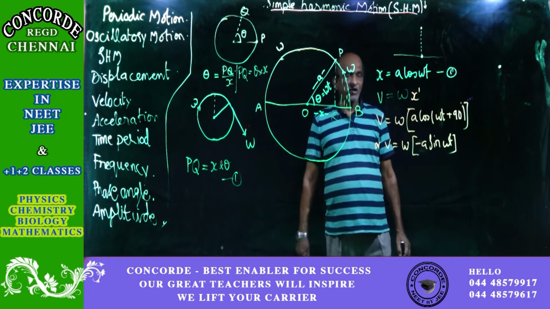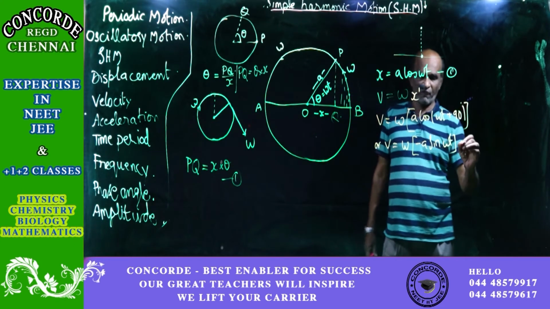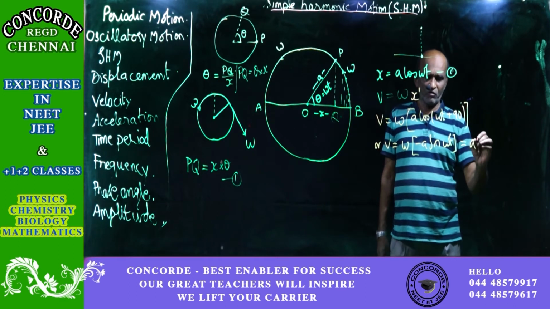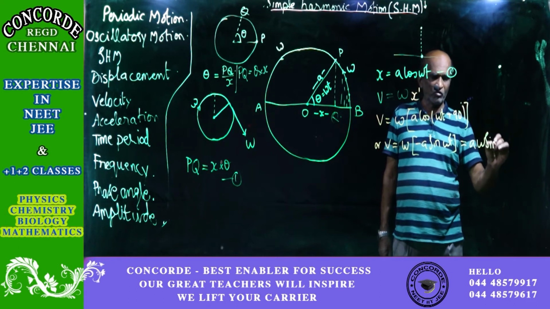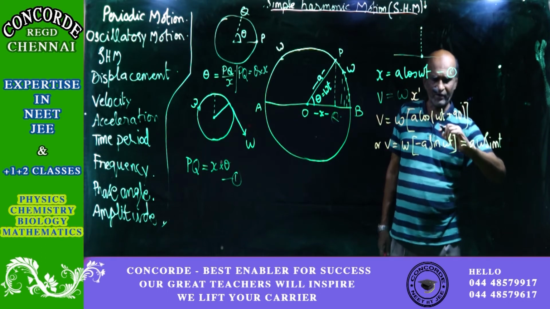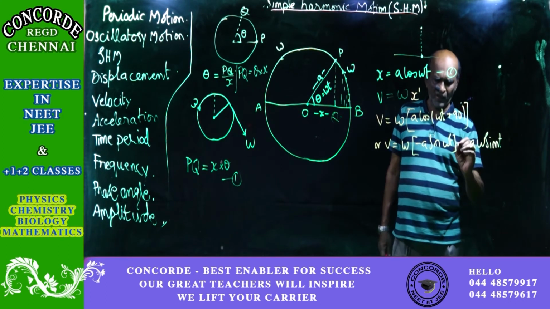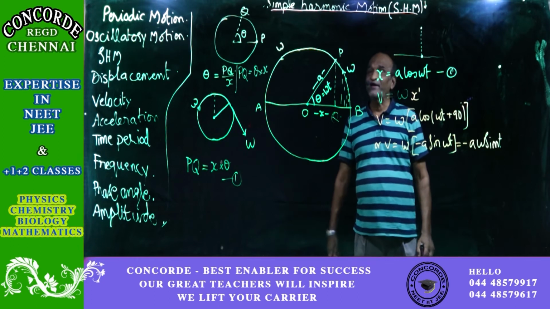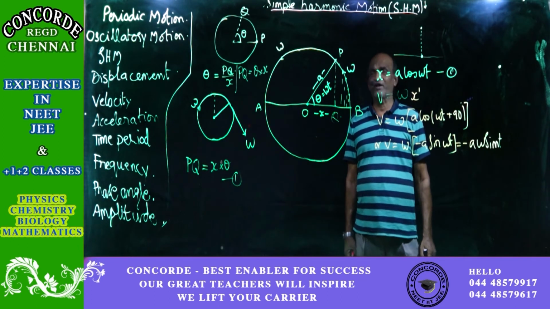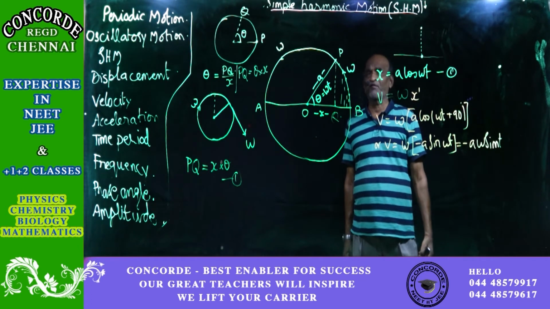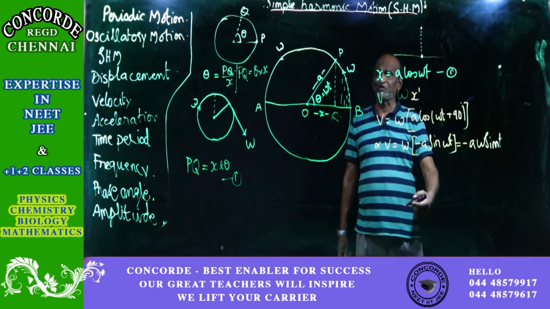Okay, so you will get it equal to minus a omega sine omega t. So this is one equation for velocity equal to minus. And then, I am trying to put forth in a very simple manner, that is why I am doing the teaching in a slow fashion.